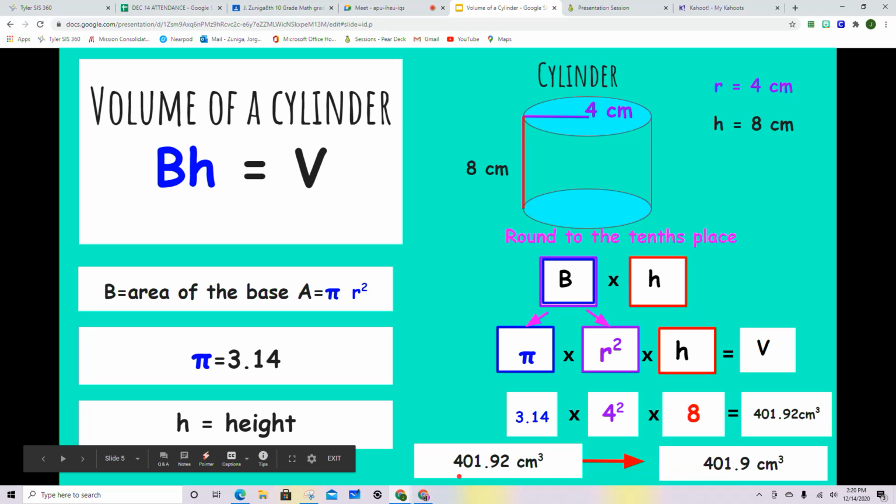So what happened here? Well, the 9 is the tenths place. The number after the 9 is a 2. Because the 2 is less than a 5, this is going to round down to 0.9. And we get rid of that 2. Okay, so this is 401 and 9/10 cubic centimeters.